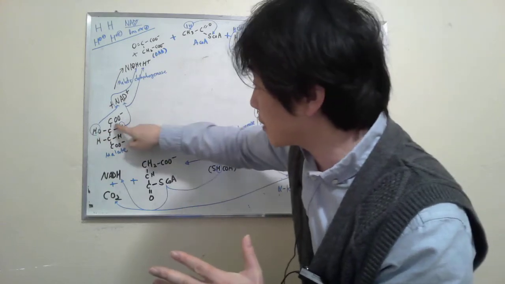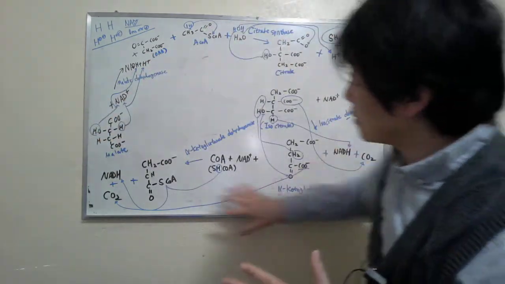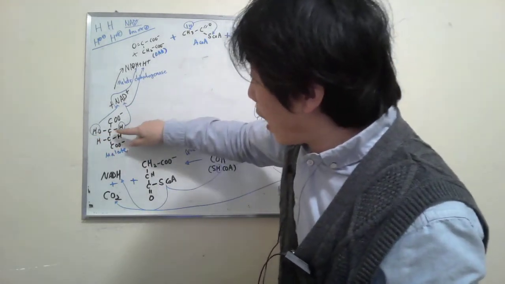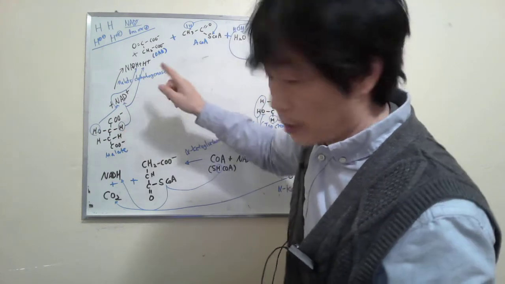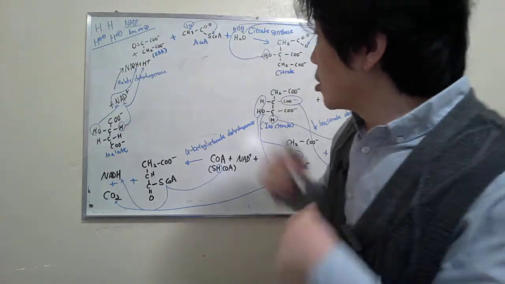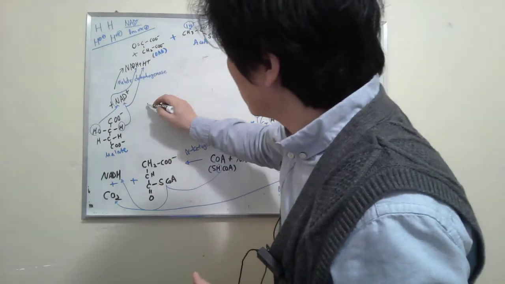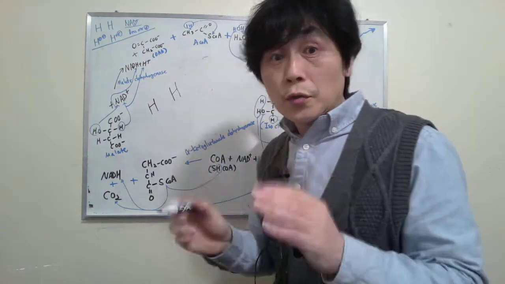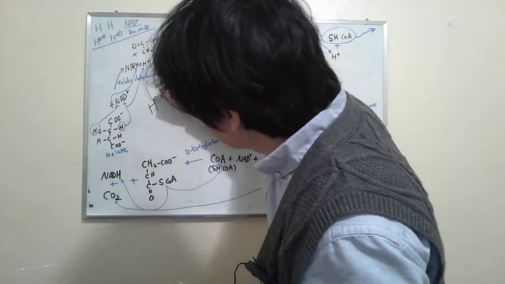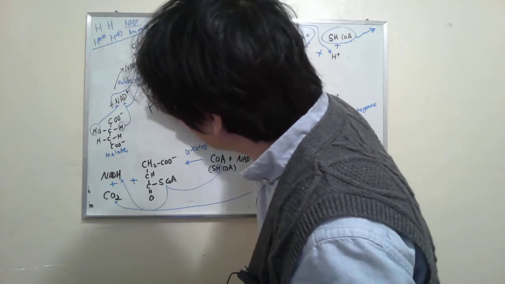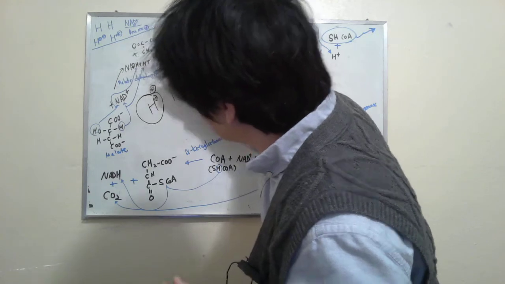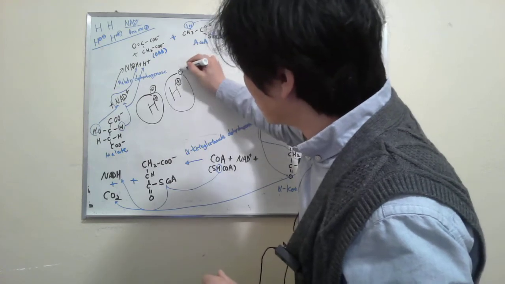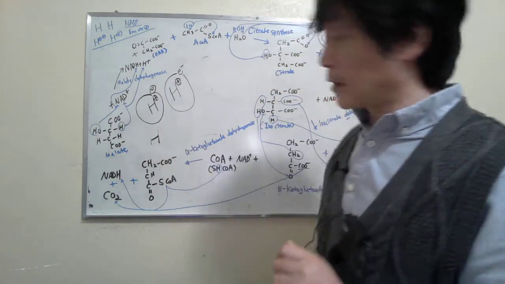Does that make sense? This is exactly how the cycle continues, right? And how about when it releases two hydrogens, but why does it become NADH plus a proton? I would like to explain it here. I think I already wrote it down here. It releases hydrogen, but you can rewrite hydrogen like this. Hydrogen has a proton and an electron. So this is hydrogen. Usually we just write it like this, right?